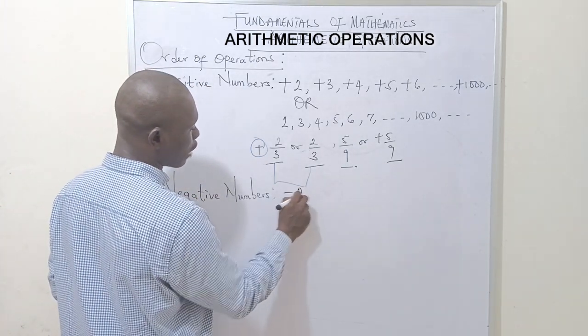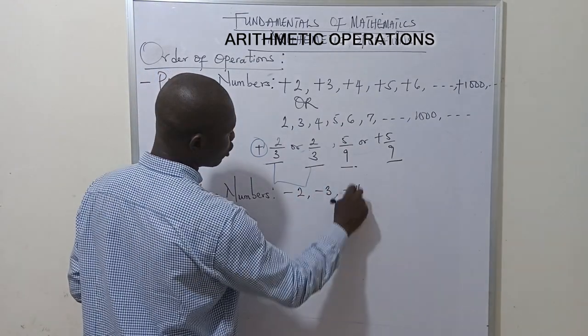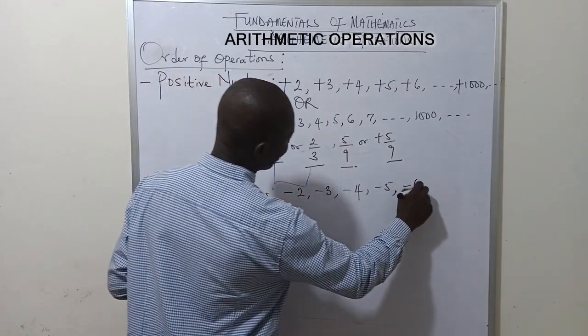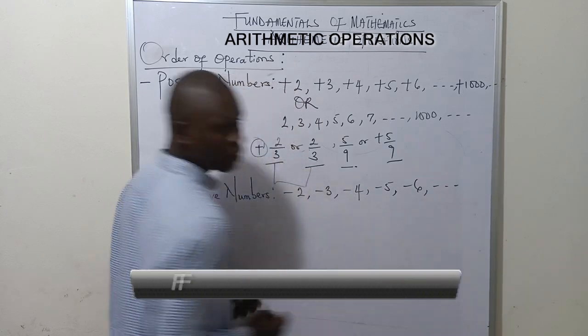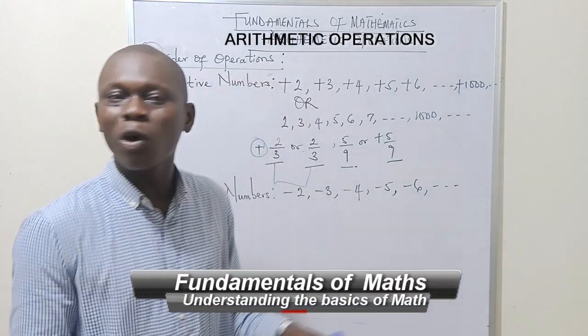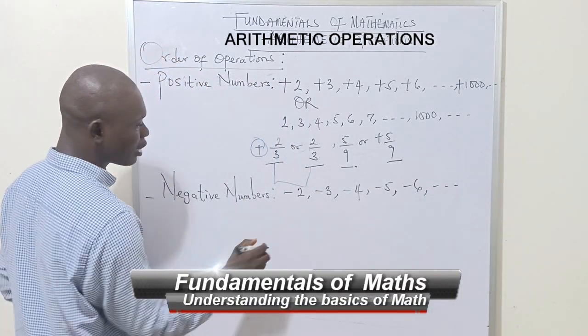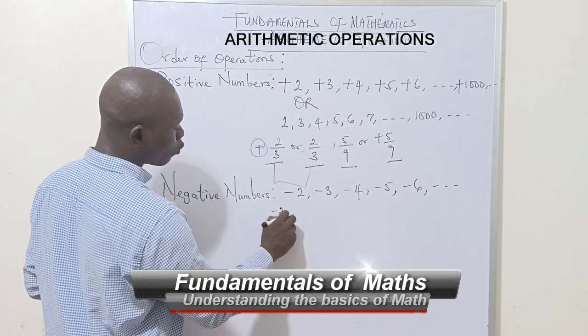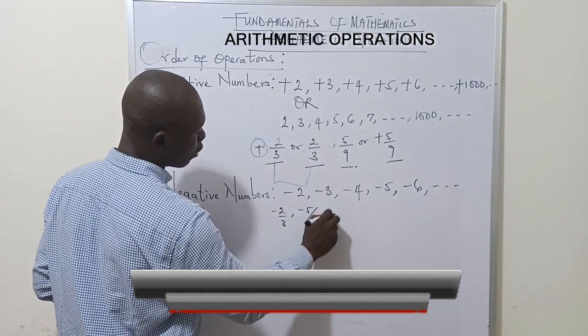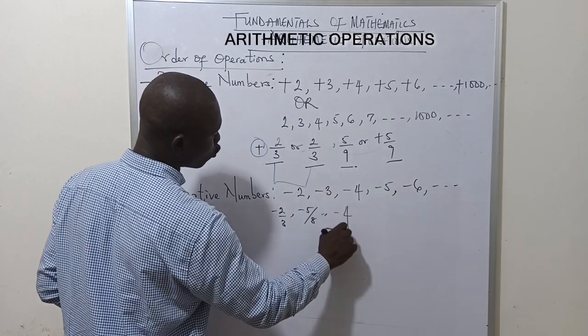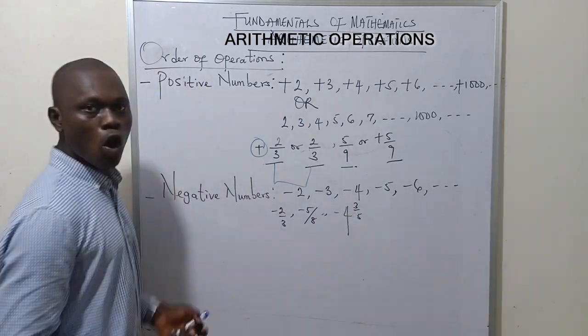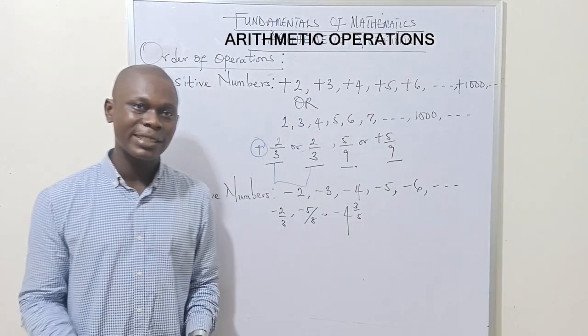Examples are we can have -2, -3, -4, -5, -6. It keeps going like that: -1,000, -1,000,000, and all that. We can also have that in terms of fractions, -2/3. We can also have -5/8. We can also have -4 3/5. Now, all of these are called what? They are called negative numbers.